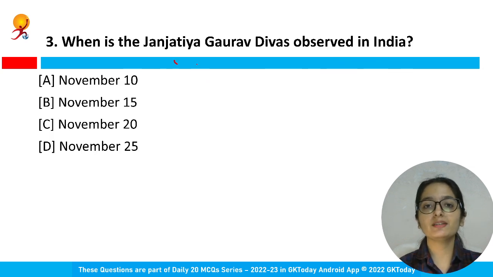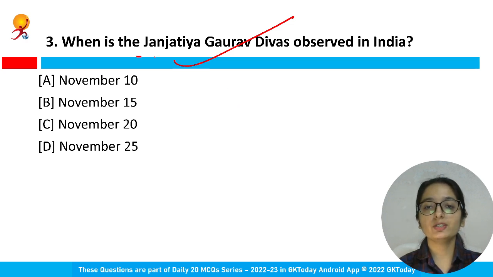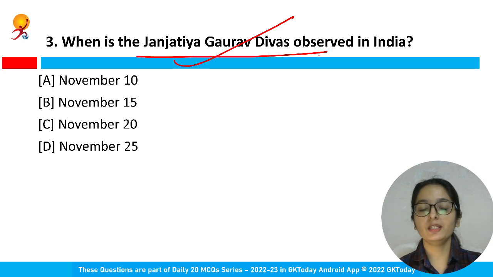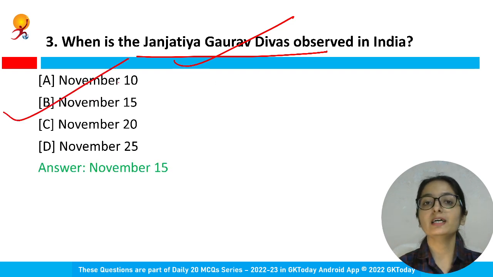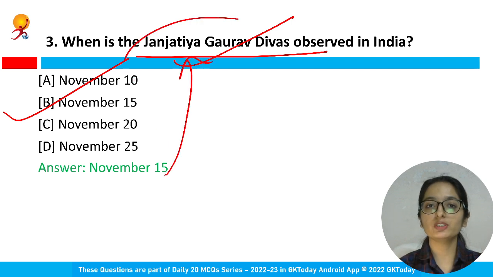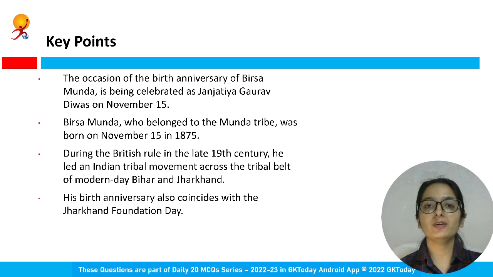When is Janjatiya Gaurav Divas observed in India? You have 4 dates, and what do you think is the right answer? The right answer to this question is 15th of November. 15th of November is observed as Janjatiya Gaurav Divas. 15th of November is the date.